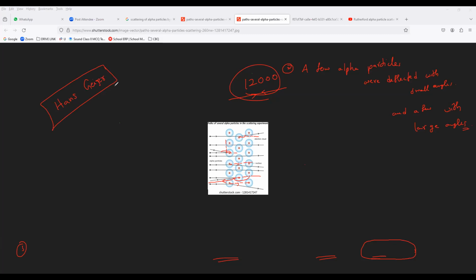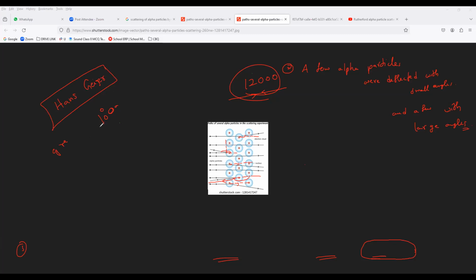When Rutherford noticed that alpha particles were scattered by an angle of greater than 10 degrees, what is the angle, everybody? Greater than 10 degrees, so much more than was predicted.